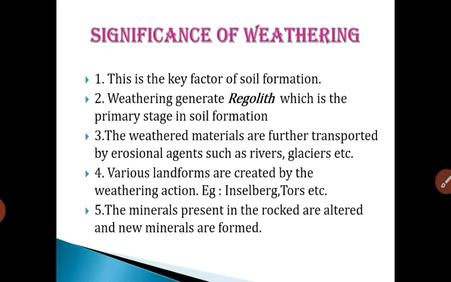The weathered materials are further transported by various erosional agents like rivers, glaciers, etc. Various landforms are created by the weathering action, like Inselbergs, Tors and many other landforms. So at first weathering is done, after that rivers and glaciers transport the weathered material to another place, and in the weathered place we can have very good landforms like Inselbergs, Tors and so on.